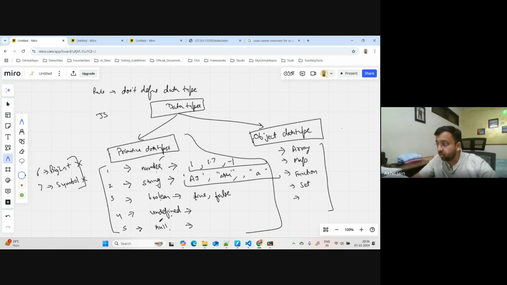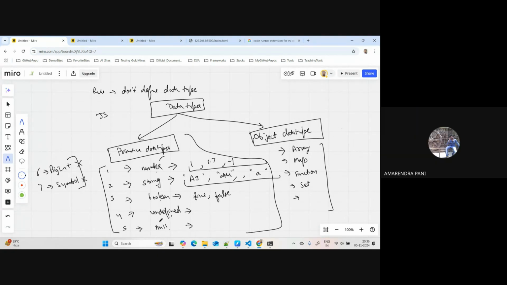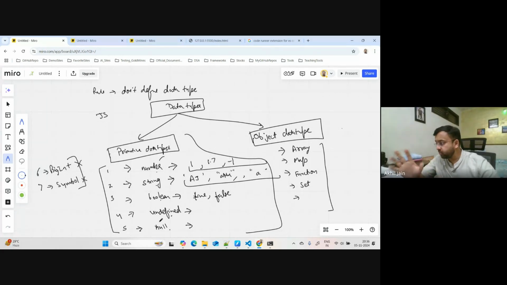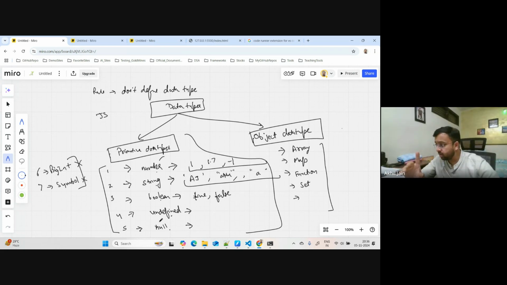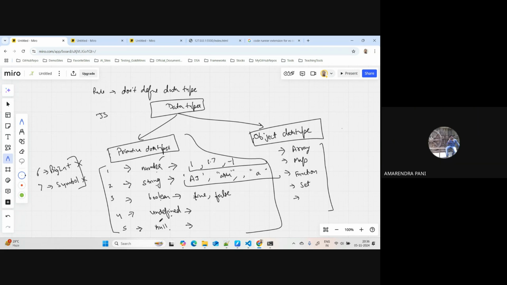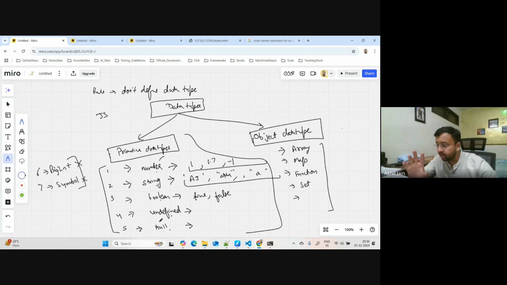No, I will not use them. See, there are two different things. One is the rule around JavaScript coding, that you don't have to specify data types when you create variables. This is the first rule. The second thing is different, which is how things are treated internally.